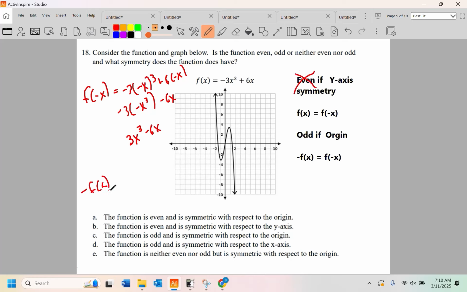Negative f of x is the next thing we're going to find. To find negative f of x, you simply wrap the entire original function in a negative symbol, and then you use the distributive property, and you get 3x cubed minus 6x. So it is odd, and odd is origin. So the function is odd, and it is symmetric with respect to the origin.